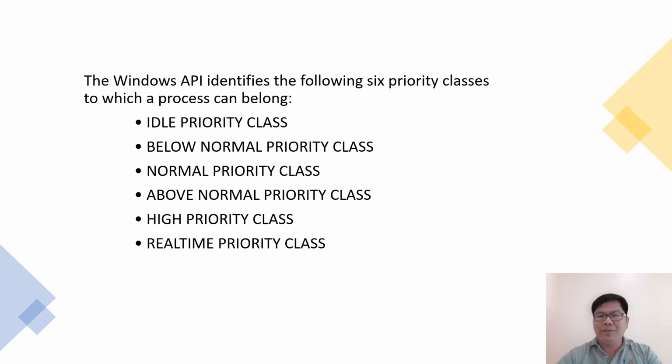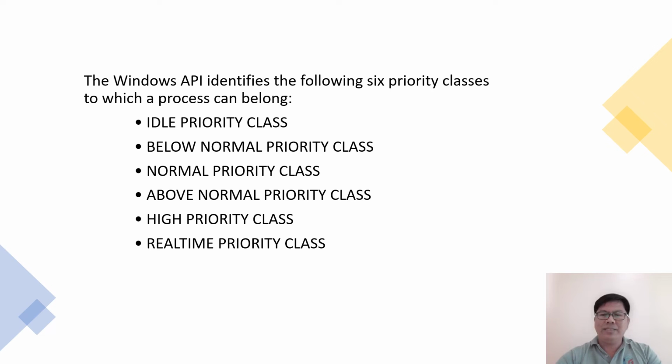Processes are typically members of the normal priority class. A process belongs to this class unless the parent of the process was a member of the idle priority class or unless another class was specified when the process was created. Additionally, the priority class of a process can be altered with the SetPriorityClass function in the Windows API.